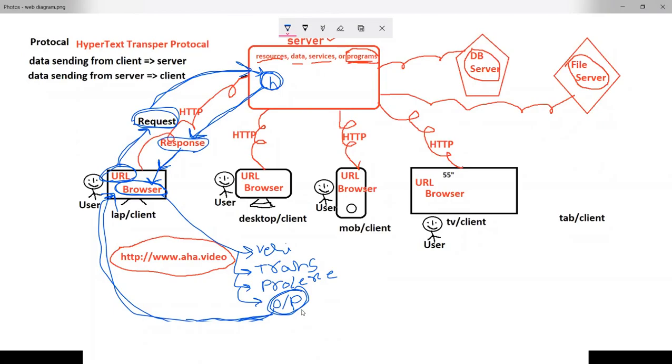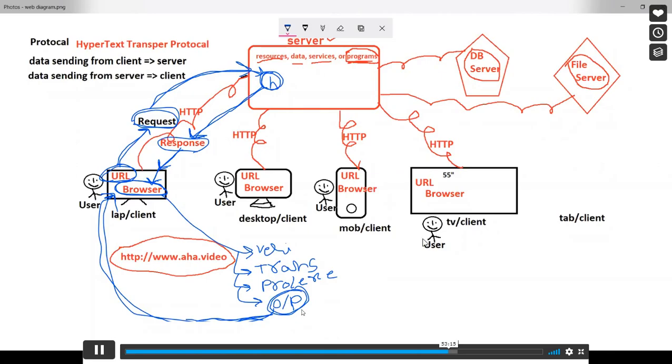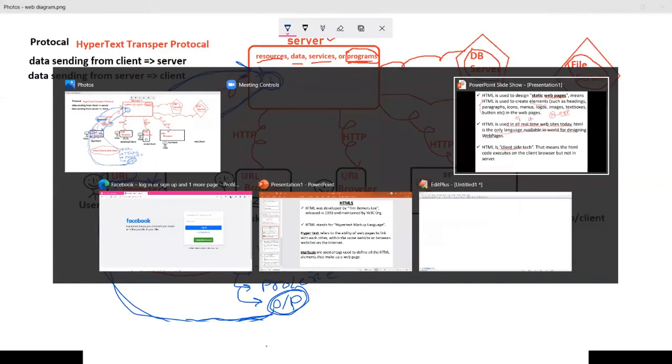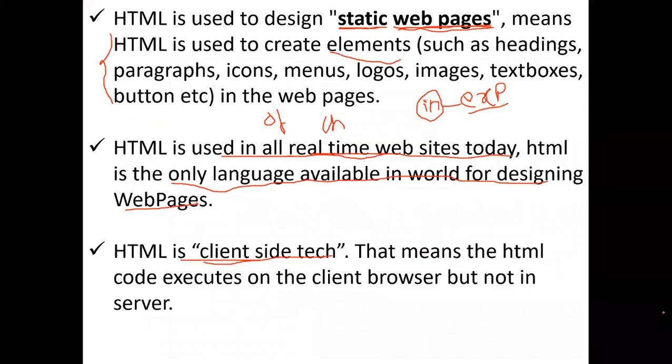Obviously, we have to call it client-side technology, because except for the storage system, all the rest of the things are performed in the client machine. So we call it a client-side technology. It is a simple thing. Our total course is client-side technologies, sir.